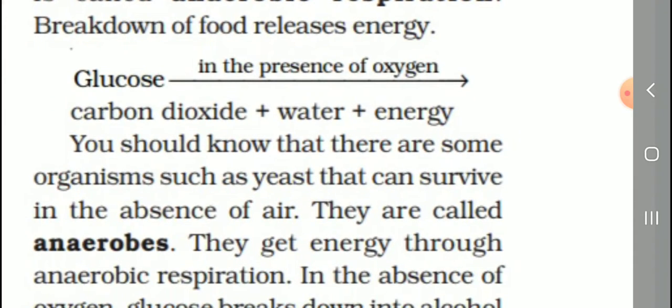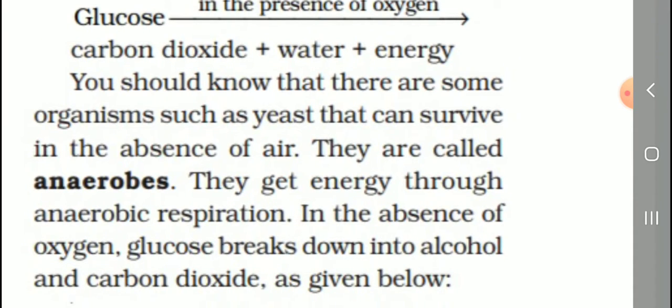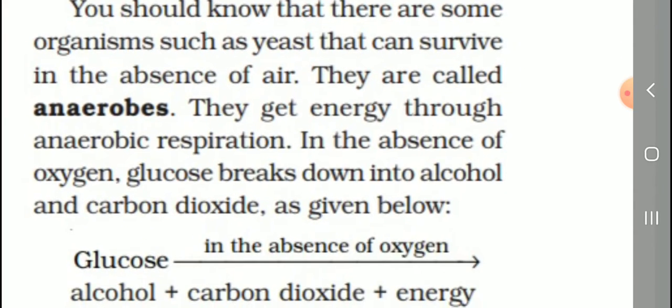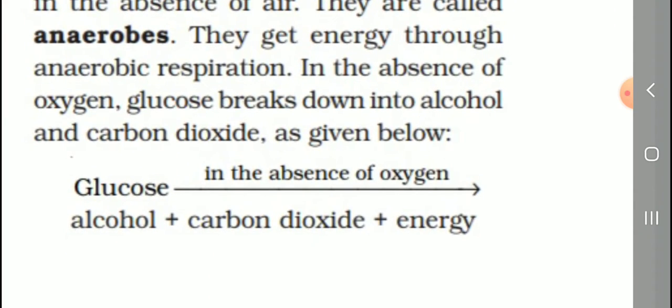Listen. Anaerobes. What do anaerobes mean? Anaerobes are organisms that survive in the absence of air. They get energy through anaerobic respiration. In the absence of oxygen, glucose breaks down into alcohol and carbon dioxide, as given below. Anaerobic respiration means absence of air. Aerobic respiration means presence of oxygen.